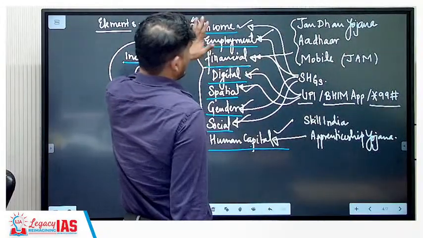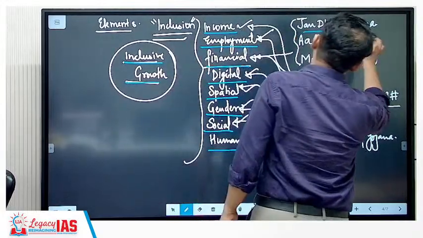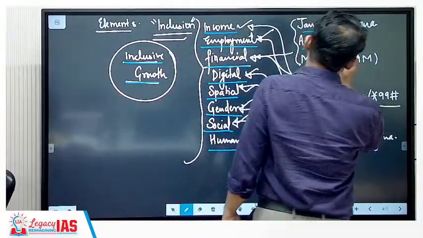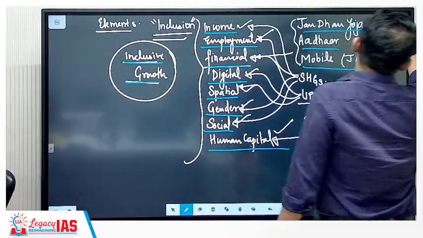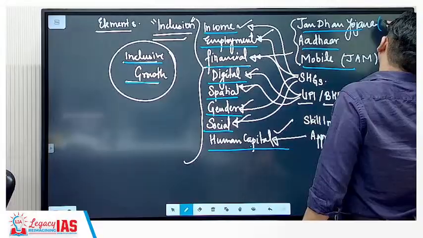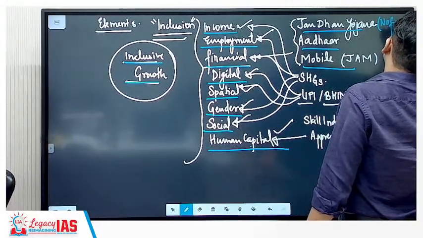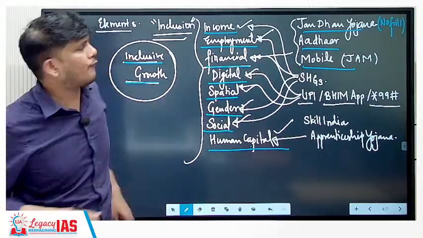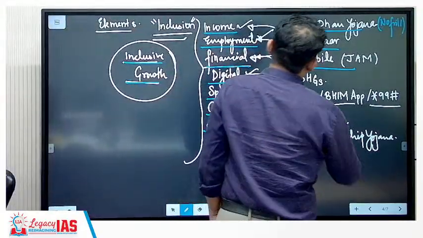Now, whenever you're writing an answer, you have to link it with what the government of India is doing with respect to that. So the very first thing is the Jan Dhan Yojana, wherein you are being given no-frill accounts or zero balance accounts, where no minimum balance is needed.